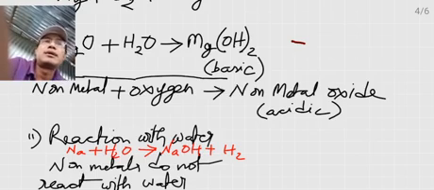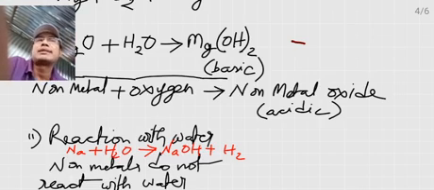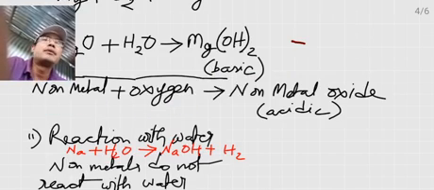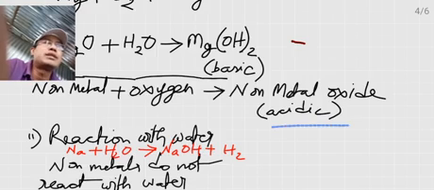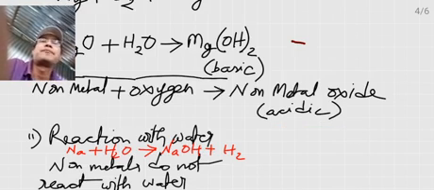From this we can understand that metals form their metal oxide when reacted with oxygen, and that metal oxide is basic in nature. And non-metals, on the other hand, react with oxygen, producing acidic oxides. That is, non-metal oxides are acidic.